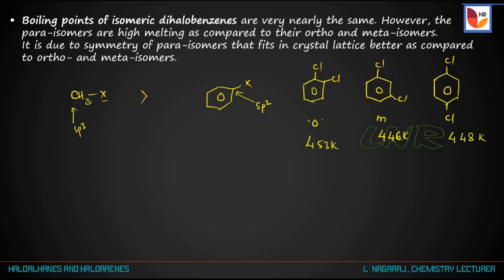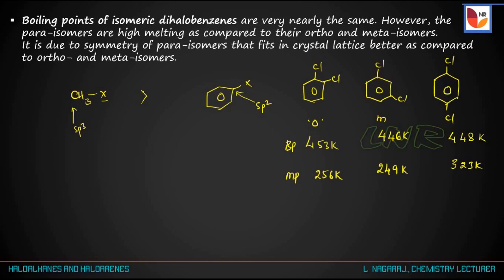That is, in the case of melting points, the para isomer has a higher melting point as compared to the ortho and meta compounds. That is, the para compound has melting point 323 Kelvin, and 249 for the meta compound and 256 Kelvin for the ortho compound.